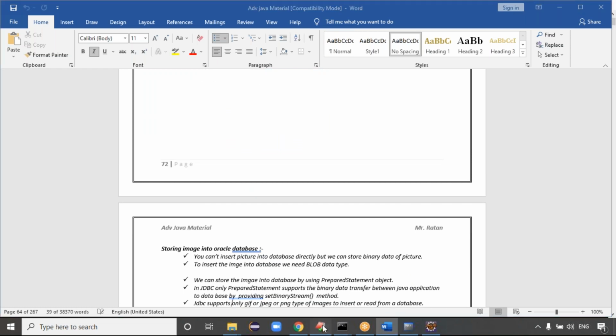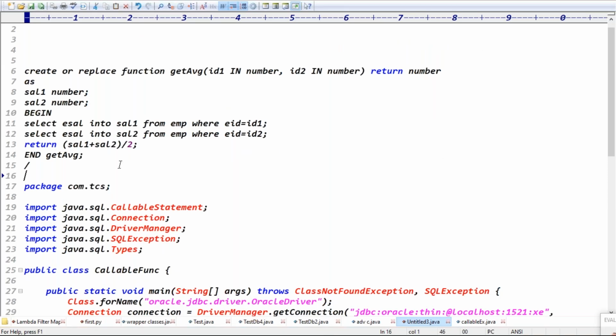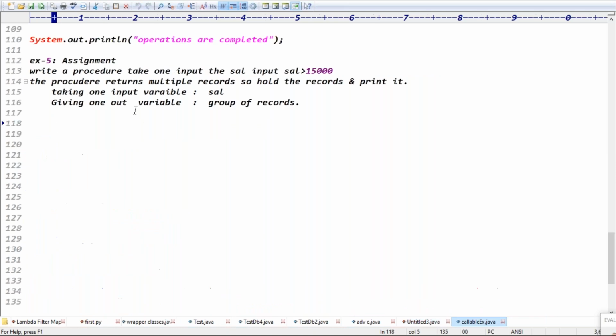Yesterday I gave two assignments, and I clearly explained them to you. Write a procedure to take the employee salary as an input. Just take the employee salary as input. Given the salary 15,000, the records which are greater than 15,000, I want to hold all those records. The output is what? Multiple records.